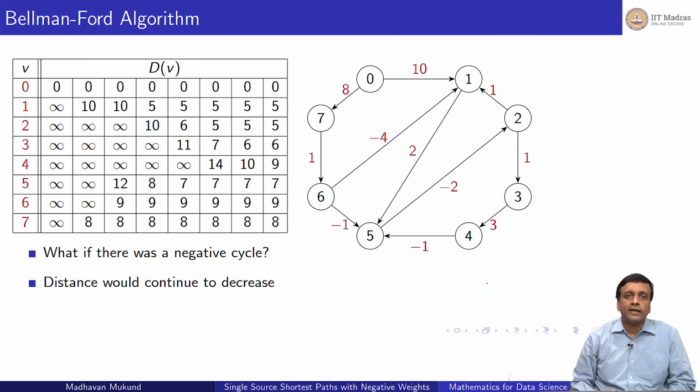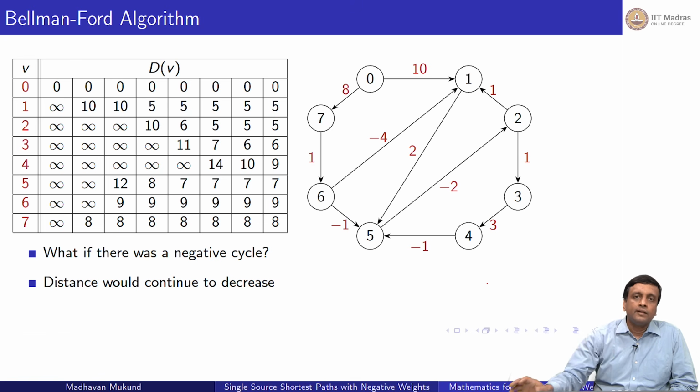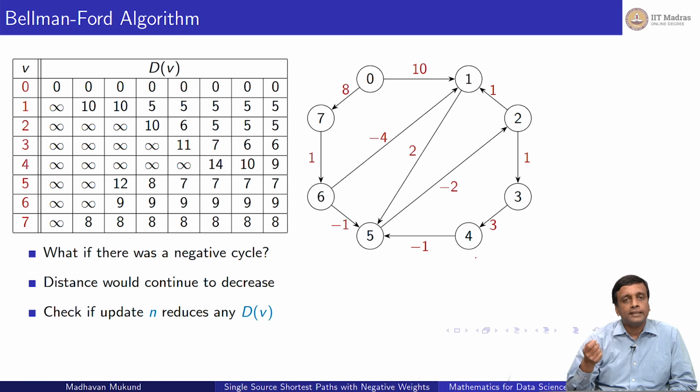So either you can assume there are negative cycles and keep running it, or you can run it, and then when you come to the nth iteration, which you normally should not need, you need to stop with n minus 1, but you can run it one extra iteration and see if you get a decrease in the distance, and if you get a decrease in the distance, that means there was a negative cycle, right? So check that the nth update should not reduce any d of v. If it doesn't reduce once, then after that, once the d of v is stabilized, there's going to be no update because the previous update is just going to propagate. So once I get the column repeating, there's going to be no change further on. So if the column changes at the nth step, then you know that you had a negative cycle.